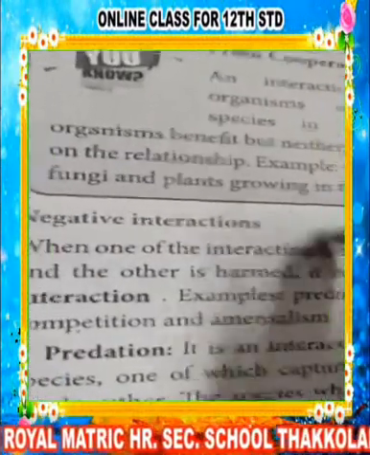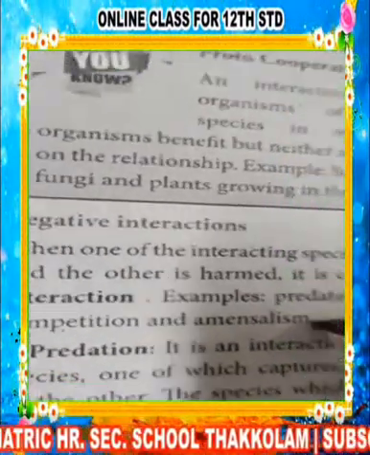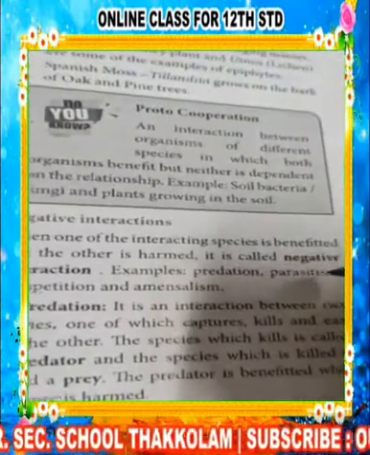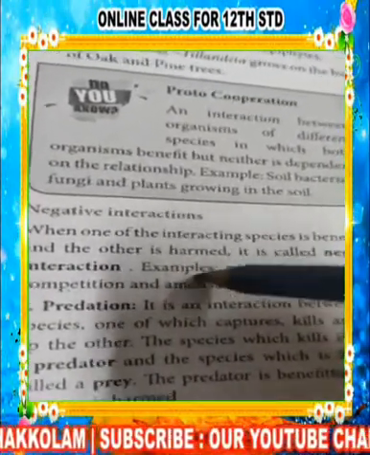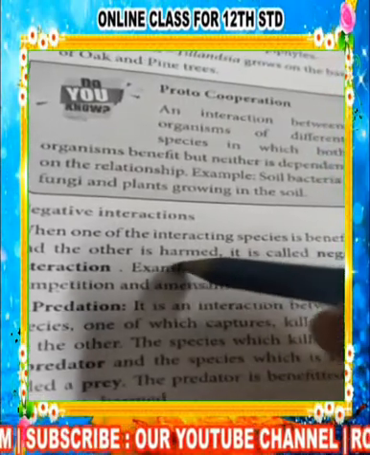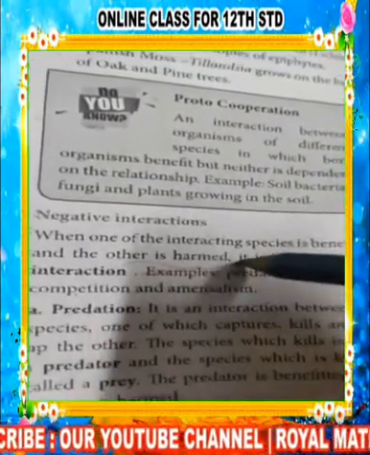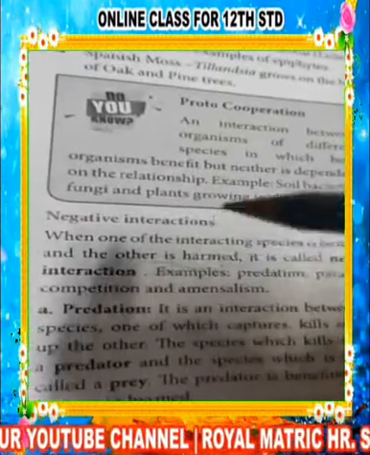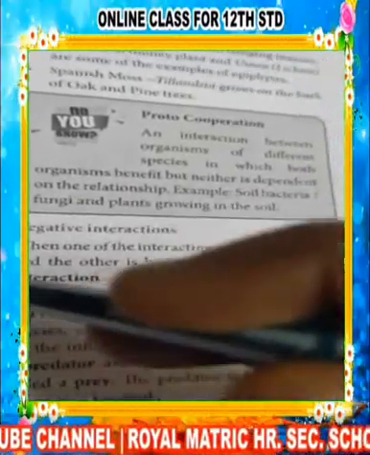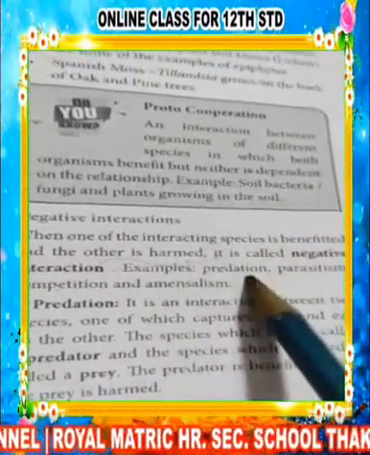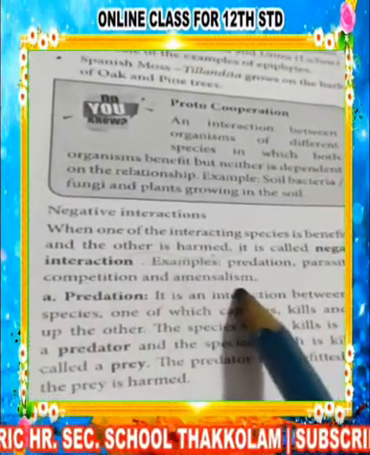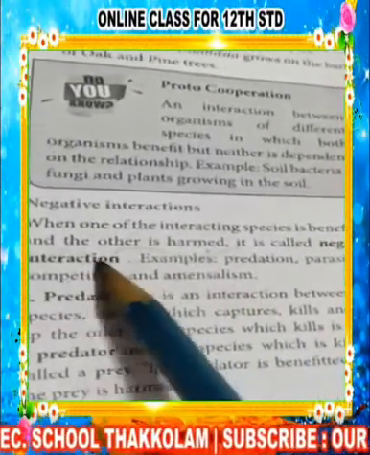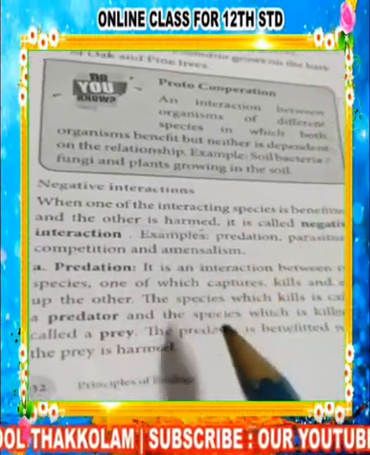Next we will move to the negative interaction. Negative interaction means that of the species, one is benefited and the other is harmed. So here comes the negative thing: one is harmed, and that is called negative interaction. The examples are predation, parasitism, competition and amensalism. These are the examples of negative interaction.